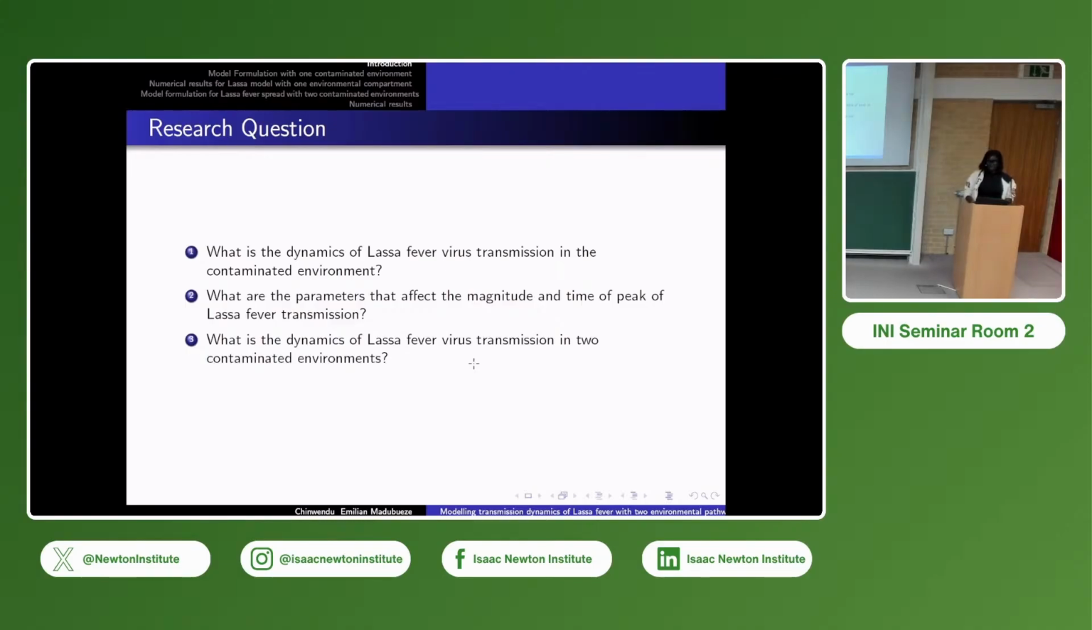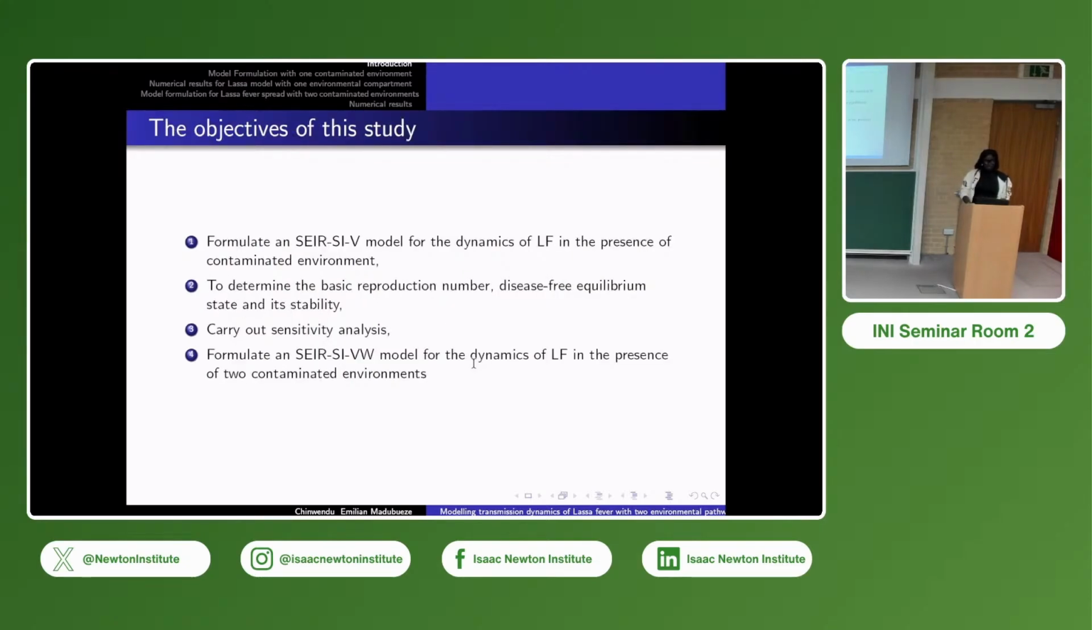Now, I also want to look at the dynamics in two contaminated environments. Two contaminated environments mean, okay, in-house and outside, because there is a tendency that some rodents are inside the house and some are outside the house. So we want to see which of these environments contributes more to the disease. This will happen by developing the ordinary differential equations for the two different models. Then we'll carry out sensitivity analysis, and also compute the threshold quantity, which is the basic reproduction number of the disease.